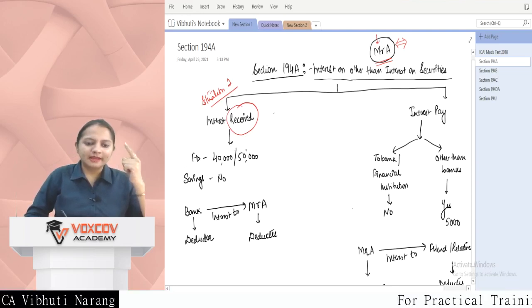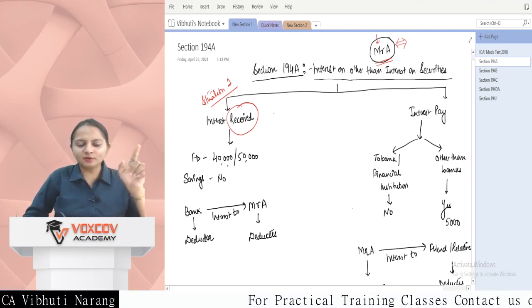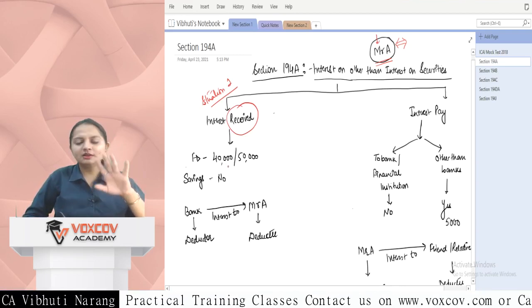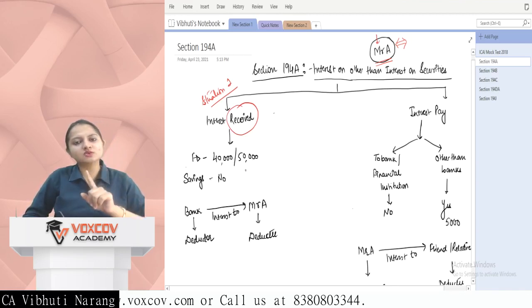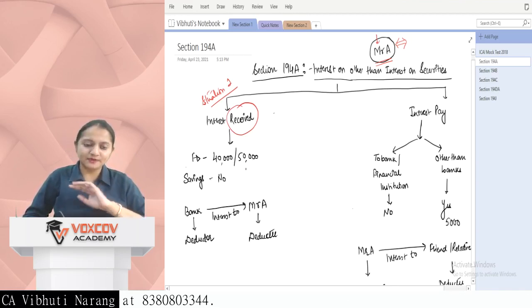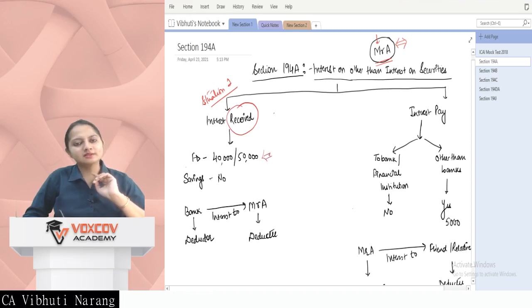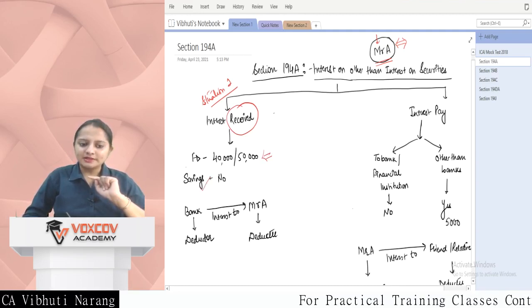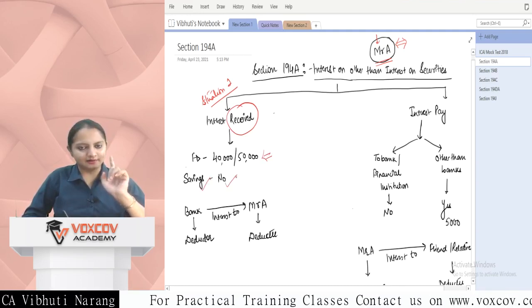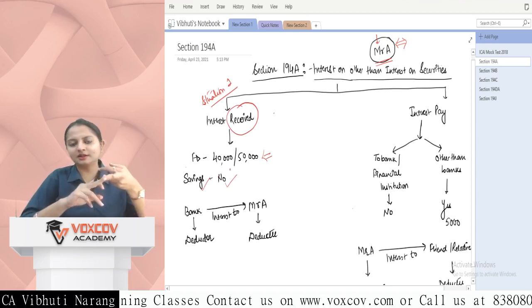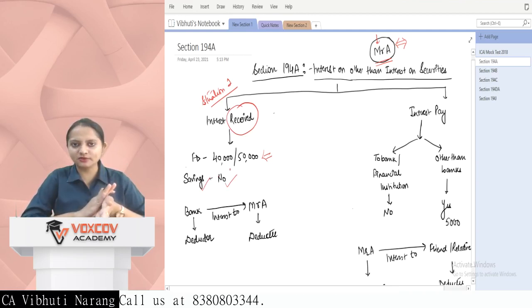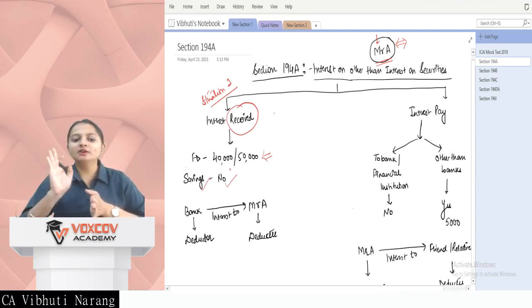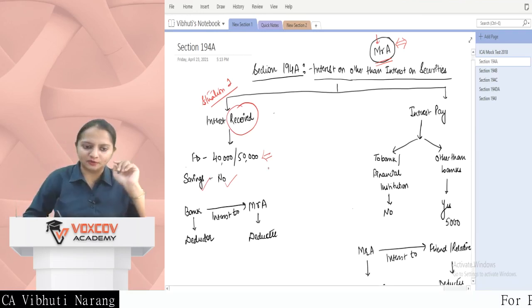If you are receiving interest of up to rupees 40,000 in case of an individual below the age of 60 years, and 50,000 in case of an individual whose age is 60 years or above, this is the threshold limit. There will be no TDS deduction under section 194A. If it is saving bank interest, then TDS is not supposed to be deducted. In short, 194A TDS will be deducted only in case of fixed deposit, and the threshold limit is 40,000 for individuals below 60 years of age and 50,000 for individuals 60 years and above.